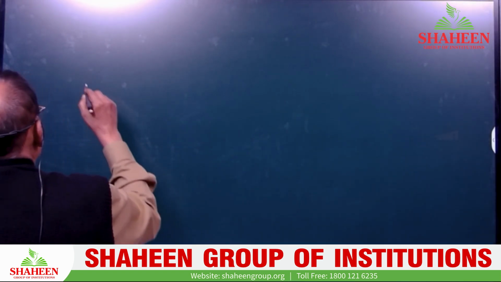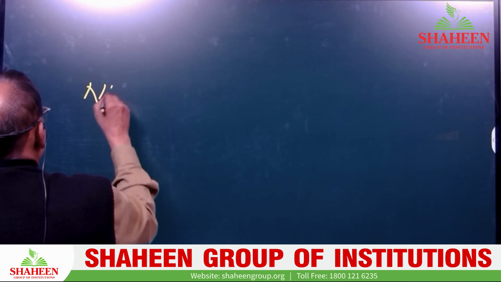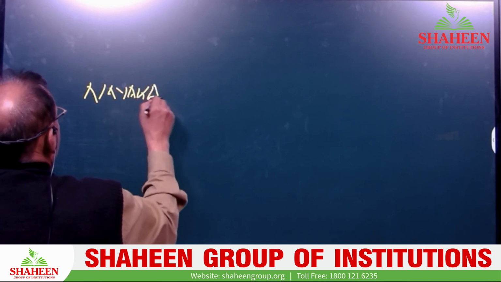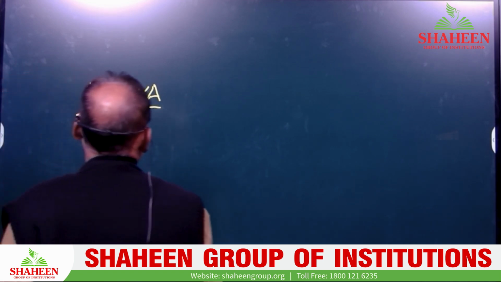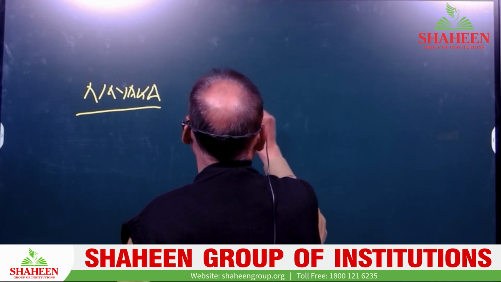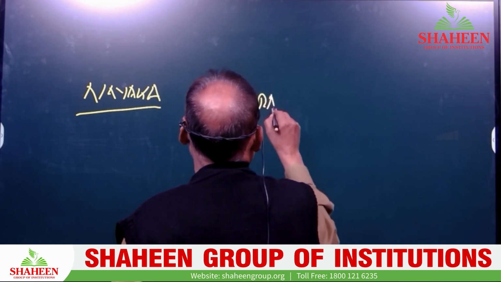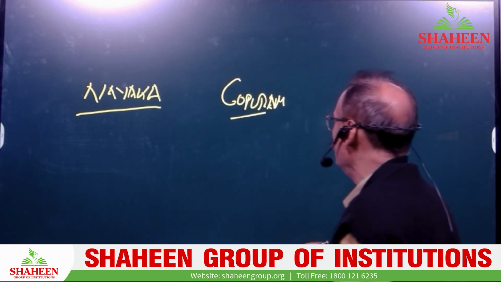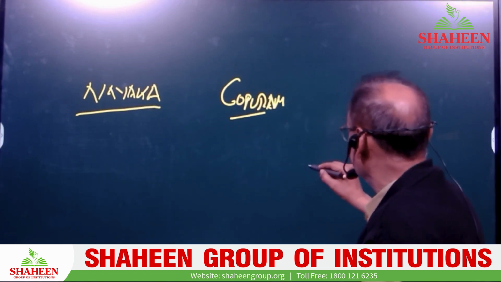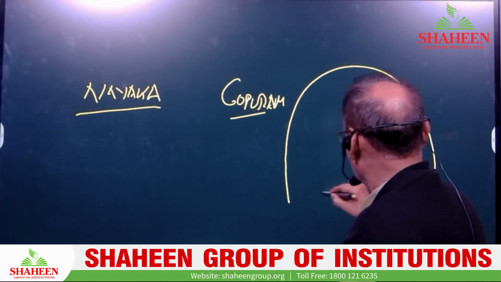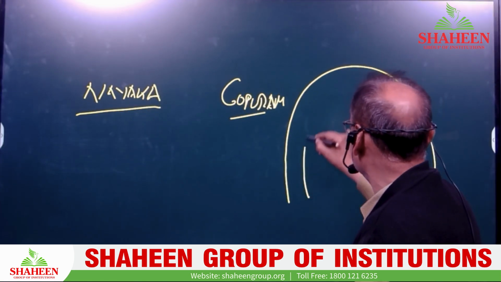One is the Nayaka system. Another one is the gopuram. The gopuram is a kind of decoration.